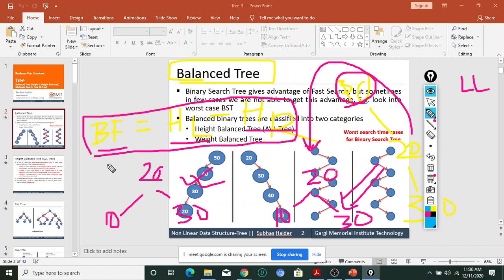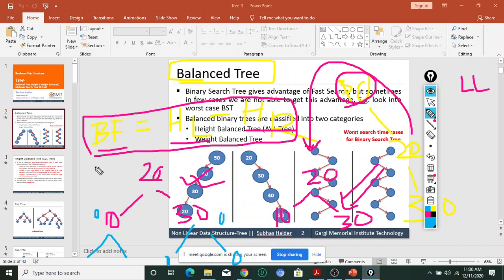So try to understand what is the balance factor. No left subtree is present, no right subtree is present. So 0 minus 0, the balance factor is 0. Try to remember that if it is a leaf node, then the height of the node is always 0. So this is also 0, because 0 minus 0.